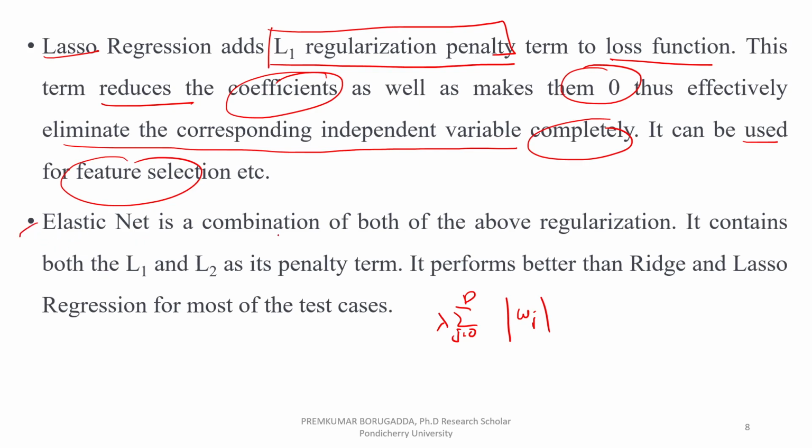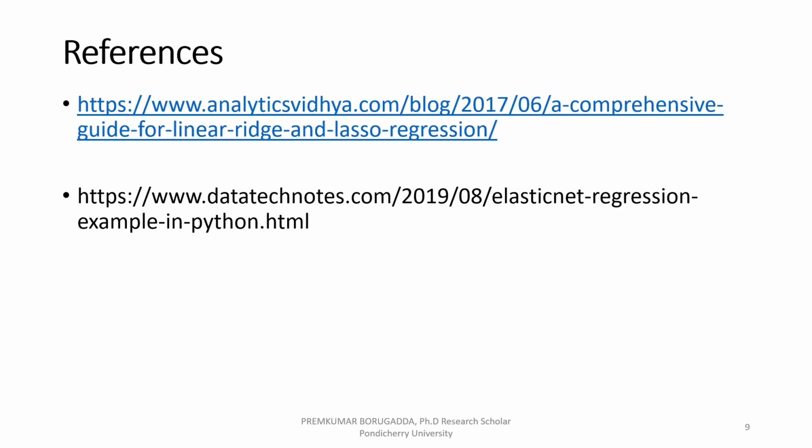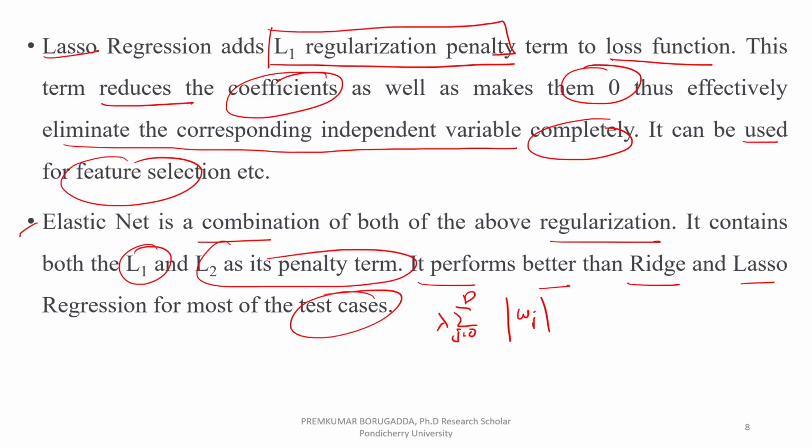Next, elastic net is the combination of both the above regularizations. It contains both L1 and L2 penalty terms. So it performs better than ridge and Lasso regression in most test cases. So this is the elastic net regression theory concept.